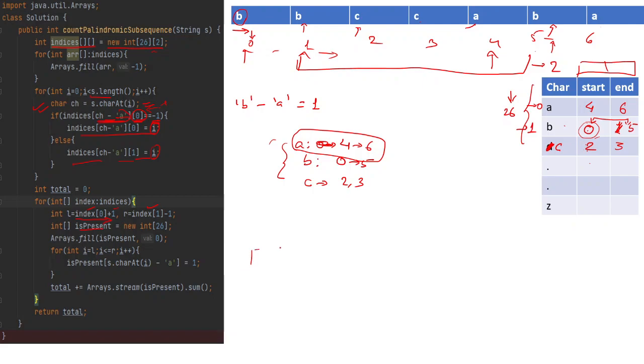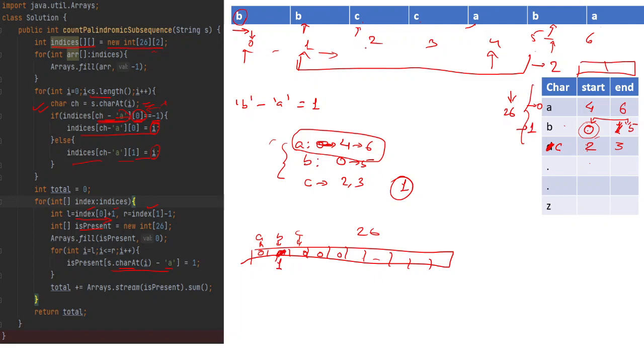I have created an array. This has a length of 26 characters, where A represents 0, B represents the first, C represents the third, and initially I have initialized all of them with 0. Okay. Now if the character is present, if we start from here with B, we'll do character minus A, so we'll get 1. So the value at 1 we will replace with 1.